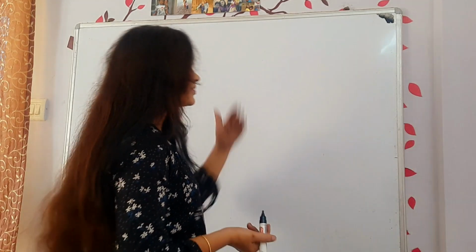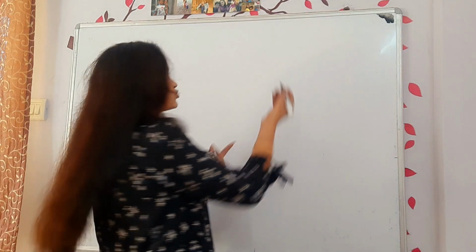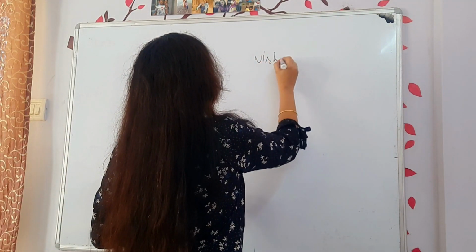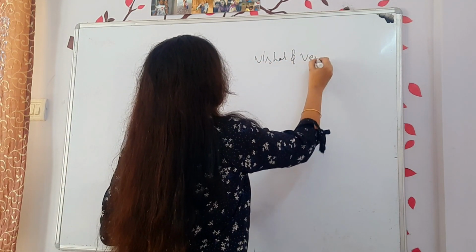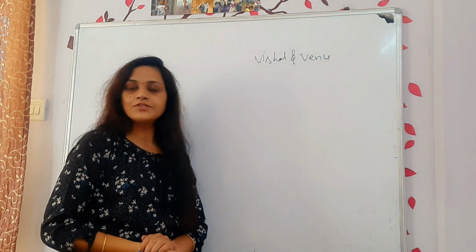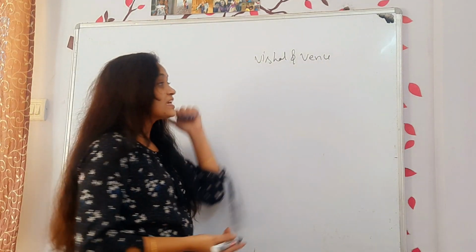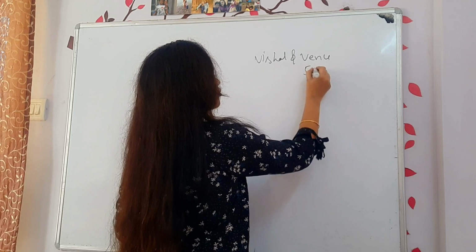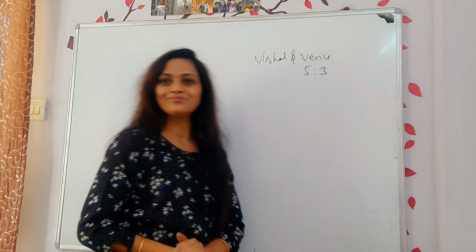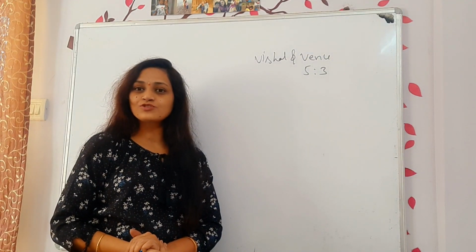Now let's solve a problem on sacrifice ratio. Okay, all of you copied the old one, right? Now let's solve the problem. I'm taking 2 partners, Vishal and Venu. Vishal and Venu share their profits in the ratio of 5:3.